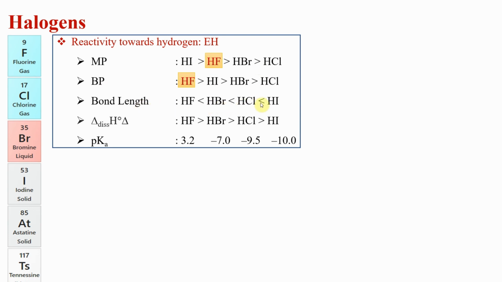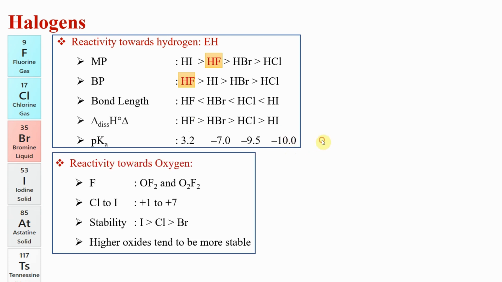Bond length is very very simple. As bond length increases, acidity increases, because the bond can be broken easily. We have seen that. As bond length increases, dissociation enthalpy is less. You can break it easily. So HI has the lowest dissociation enthalpy, HF has the highest dissociation enthalpy. pKa is inverse of acidity, so we know that HI is a strong acid, so it has the lowest pKa. It's a very strong acid actually.